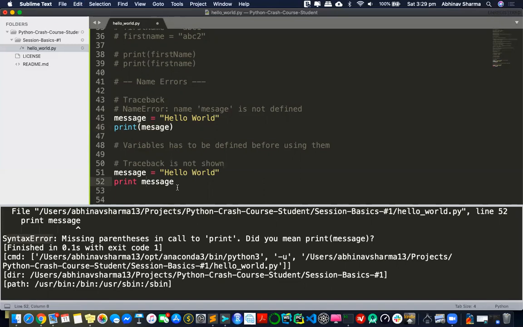But at this particular line, I've made a syntax error. So the code is never executed. If code is never executed, there's no traceback. You can understand why: as soon as the interpreter is reading that file, it realizes, oh, you made a syntax error. If you made a syntax error, how can I run your code? And if I'm not running your code, there's no traceback. So the output here just breaks at line 52 with a syntax error. That's the idea of traceback. Traceback only comes when there's no syntax error.